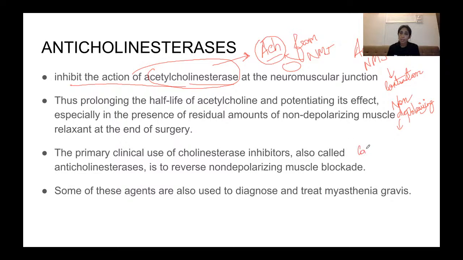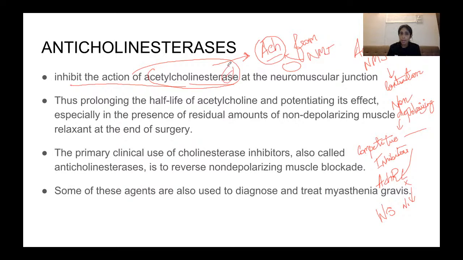They are competitive inhibitors, like I have told you all previously. That is, they compete with acetylcholine at the neuromuscular junction to bind to the acetylcholine receptor. When these competitive inhibitors, these non-depolarizing muscle relaxants, bind to the acetylcholine receptors, they block the receptor, and there is no contraction occurring.